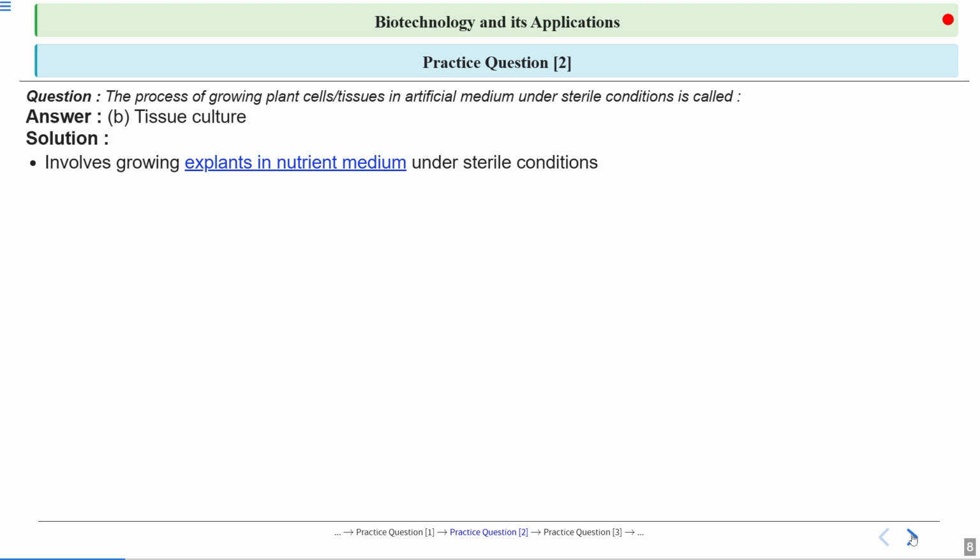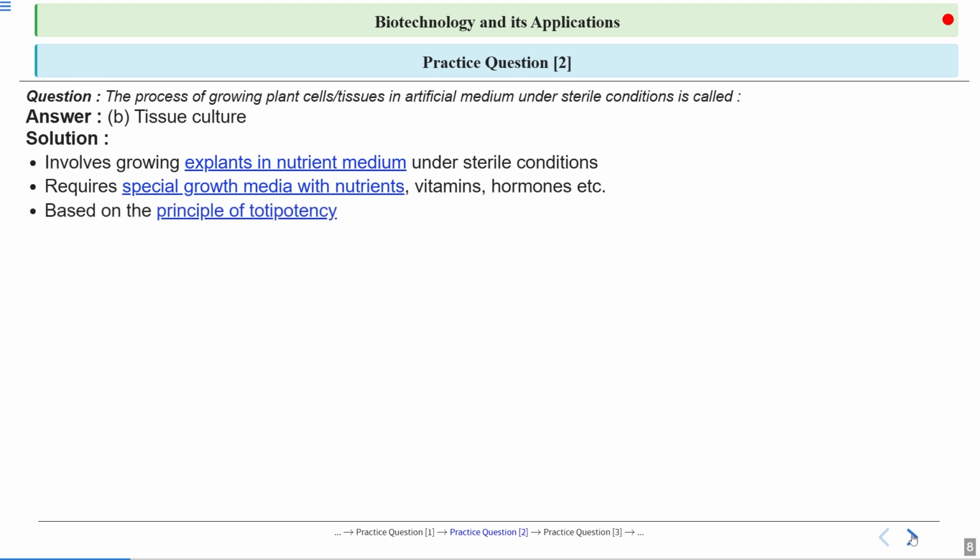It involves growing an explant, and explant means any part of the plant, in nutrient medium under sterile condition. That nutrient medium consists of a special growth medium with nutrients, vitamins, hormones and so on. This is based on the principle of totipotency, which we talked about in today's class: the potential of a cell to grow into any kind of cell and then become a whole plant. It is used for micropropagation and producing disease free plants.